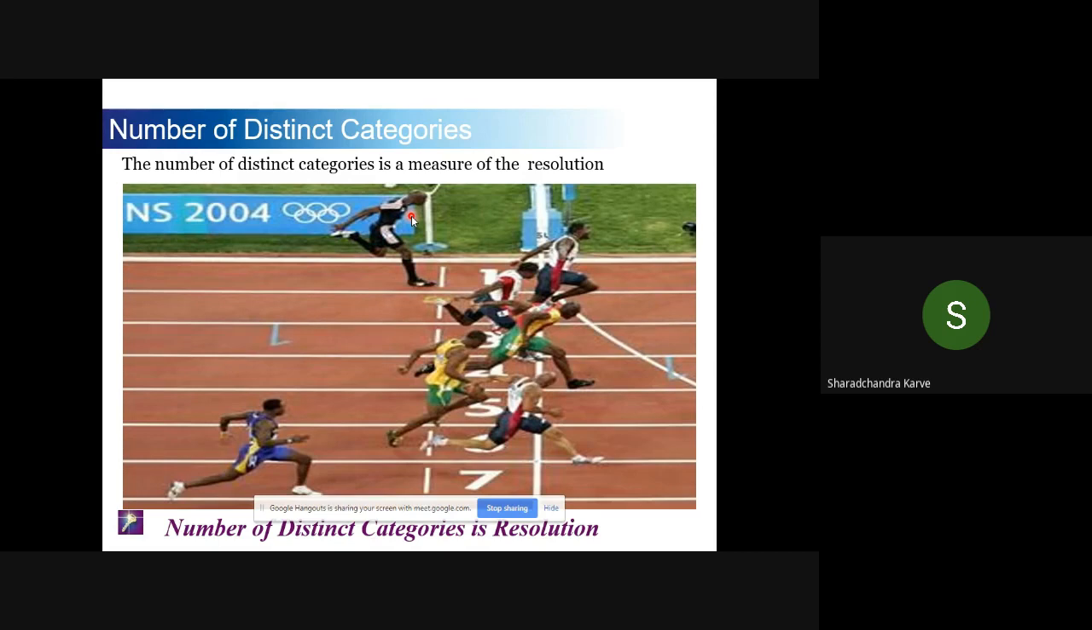One more important thing is the resolution of the measurement system. If you look at this photograph, it is a photo finish of a 100-meter race. A 100-meter race is always so close. If you recall, in the 1984 Olympics, PT Usha was declared 4th from India, only by 1/100 of a second.